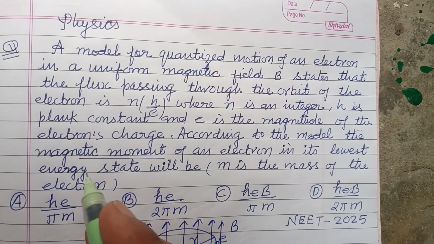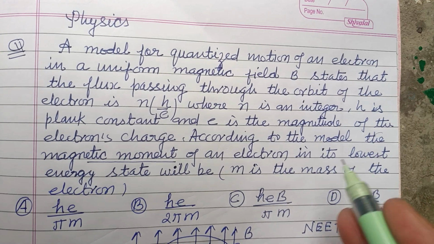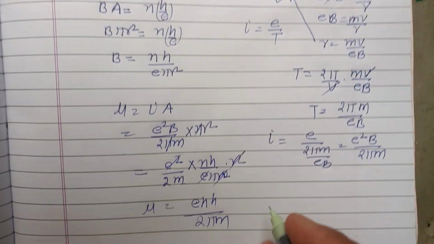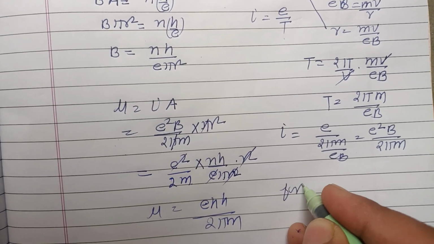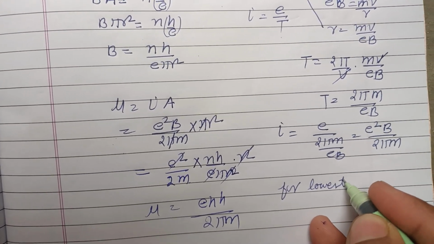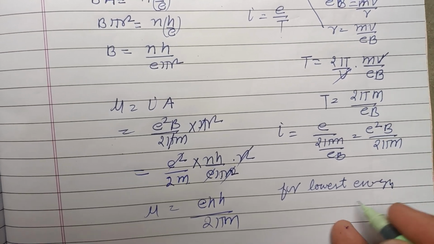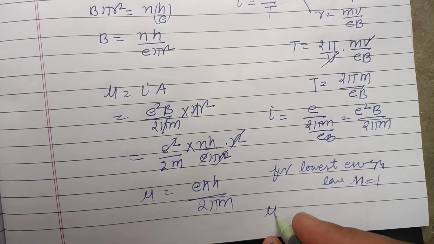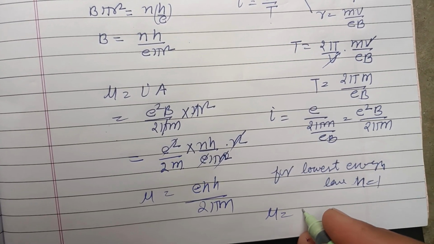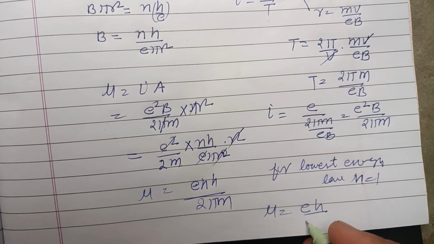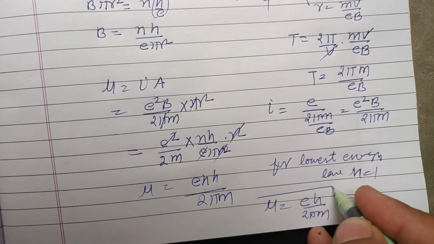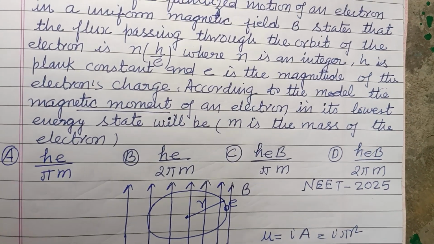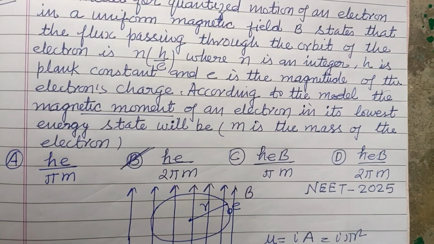And the question is asking, according to the model, the magnetic moment of the electron in its lowest energy level. So for the lowest energy level, n should be 1. Therefore mu equals eh upon 2 pi m. eh upon 2 pi m is the correct answer of this question, which is found in option B. So option B is correct.